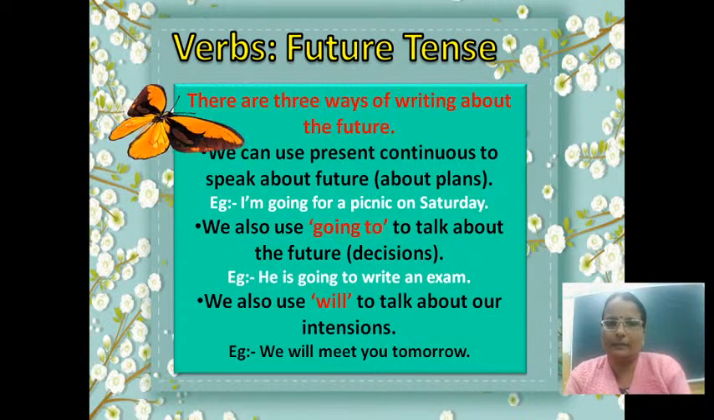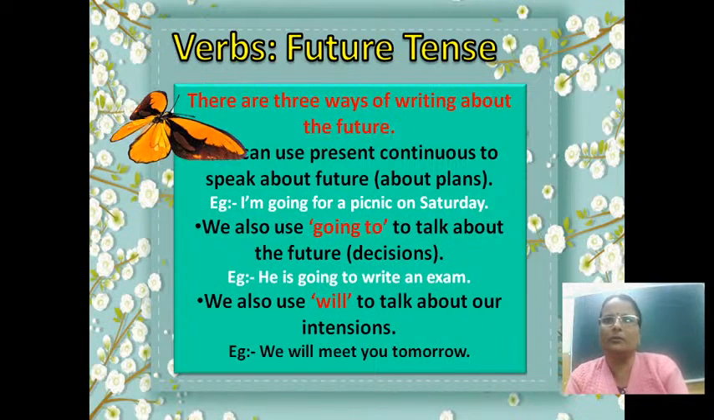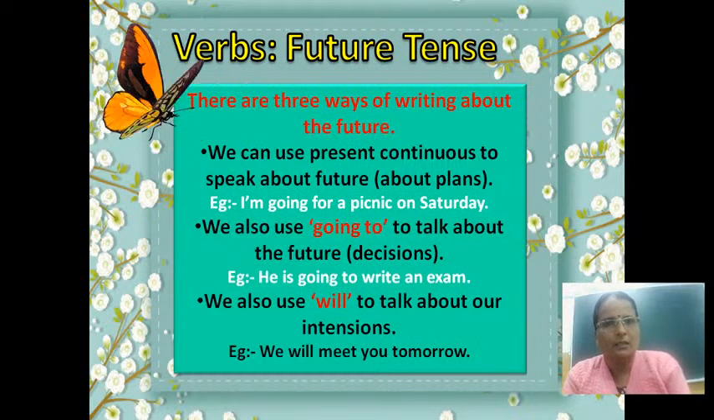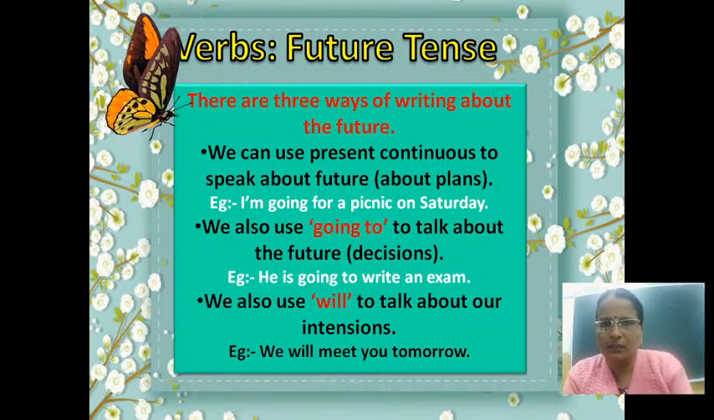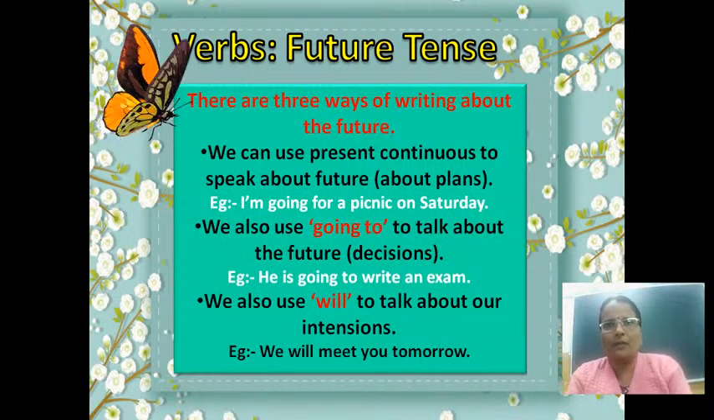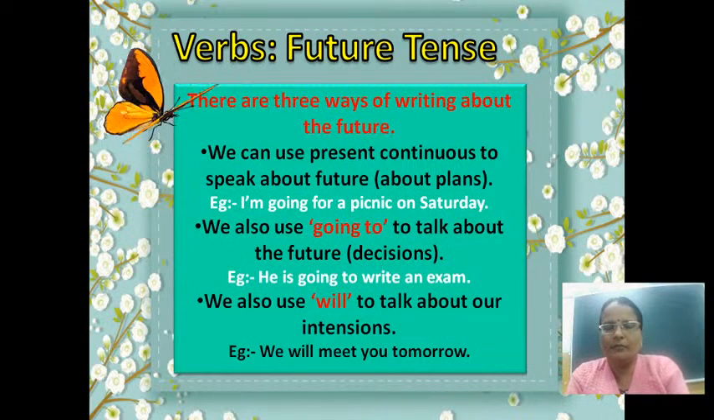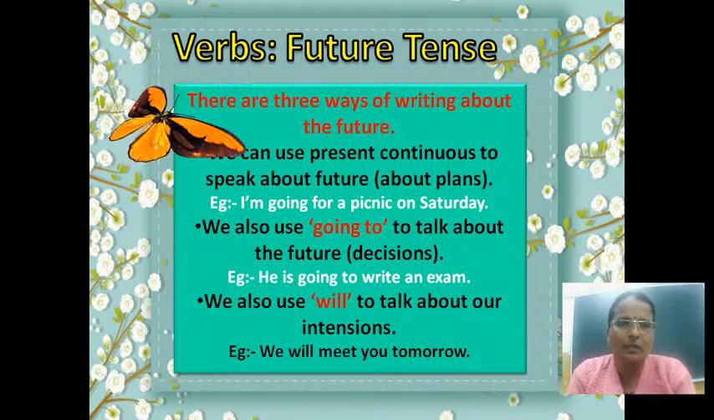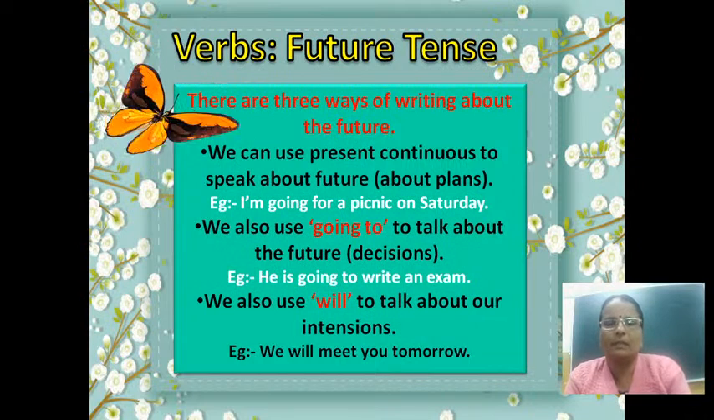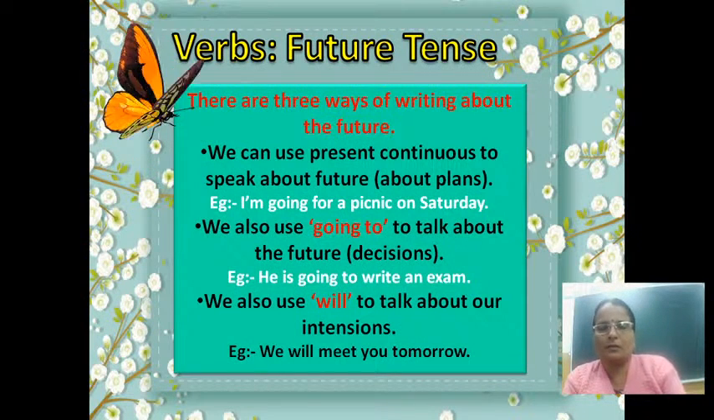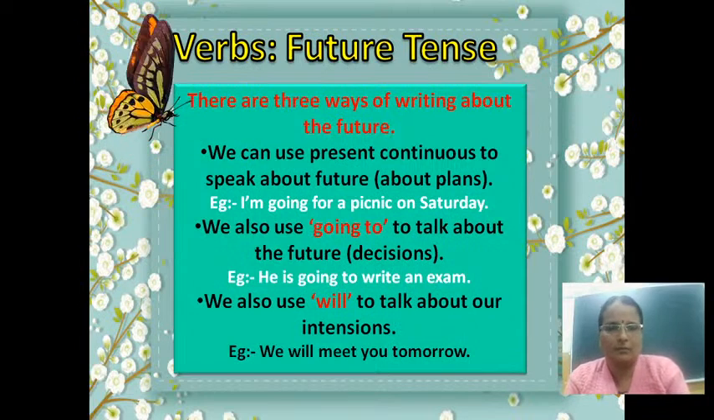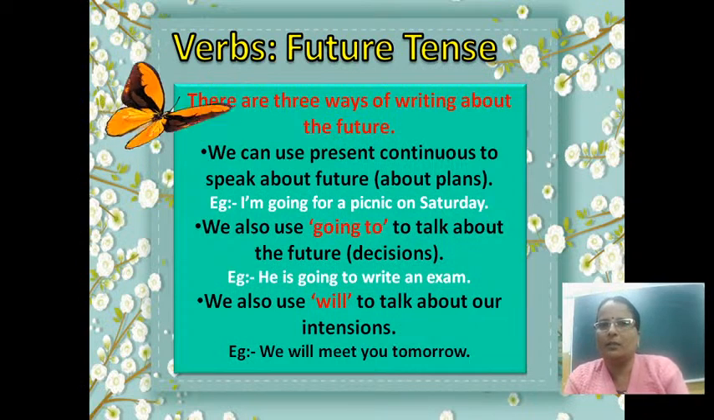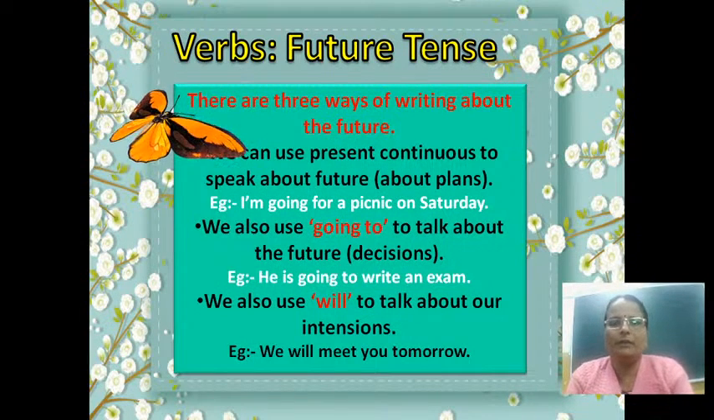Now let's see the third way. We also use will to talk about our intentions. That is what we learned in the last slide. That is the most common way of expressing our ideas or intentions in future tense. That is subject plus will or shall plus base form of the verb or V1. Okay, let's see. We will meet you tomorrow. We is subject, will verb, then meet is first form of the verb or V1, and you tomorrow is the object. We will meet you tomorrow.